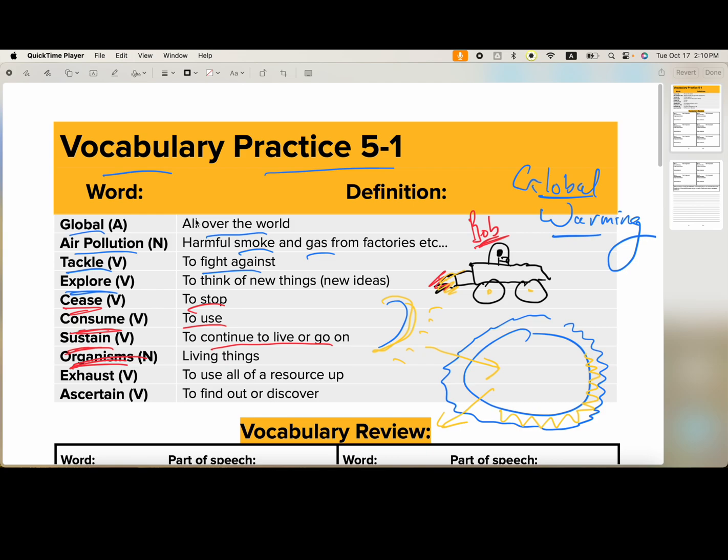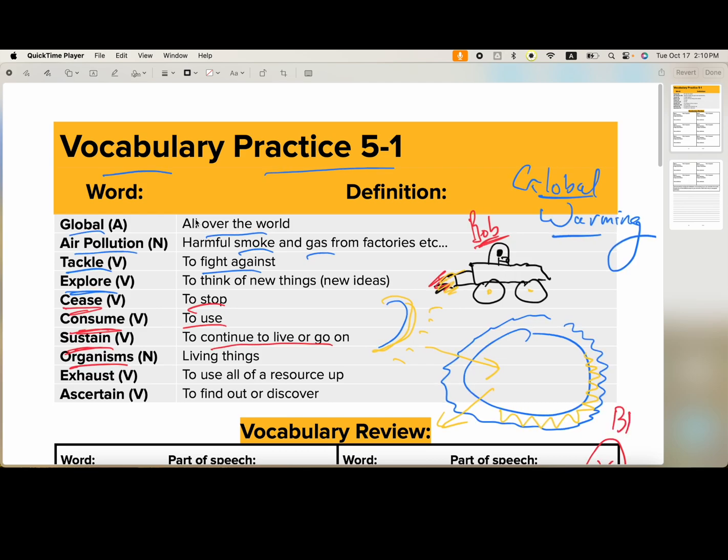Organisms is our next word, I should say. Organisms, yes, be careful with the pronunciation. Organisms is our next word. And basically, that's you and me and every living thing on Earth. We can talk about a giant blob, which actually lives in the subatomic world. This blob is called Bob. No, it can't be Bob. We already talked about Bob.